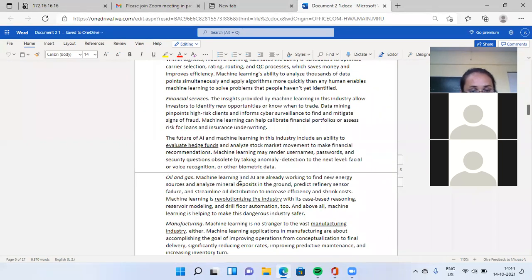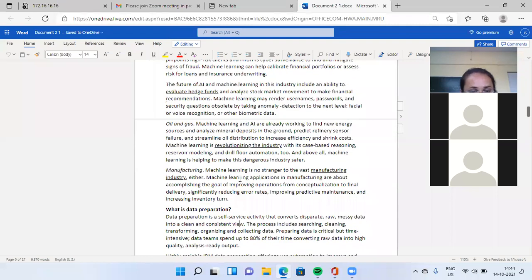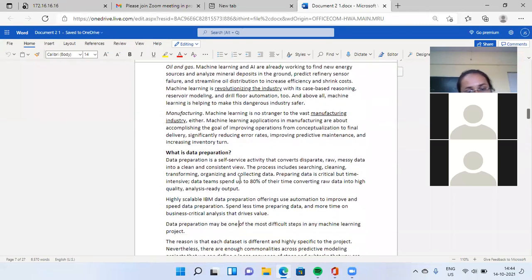Next, manufacturing. Next, we see what data preparation is. When we design a machine learning model, what data do we prepare? For that, we see how many steps.